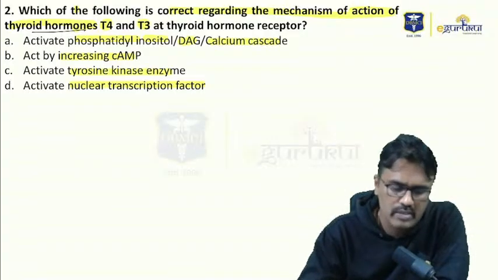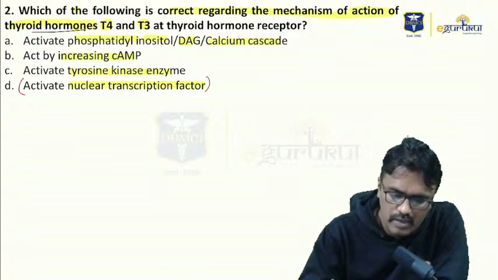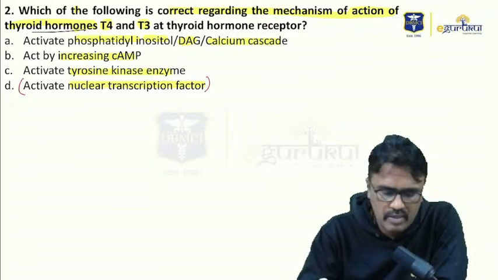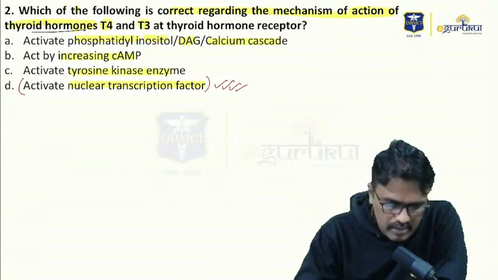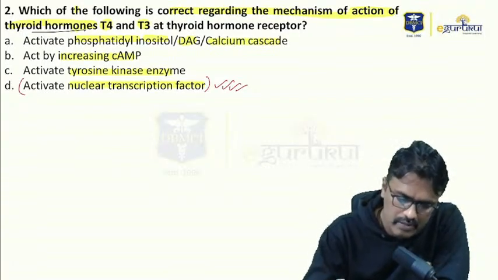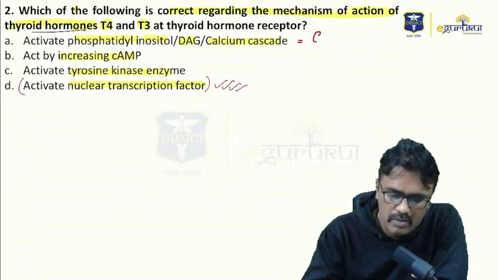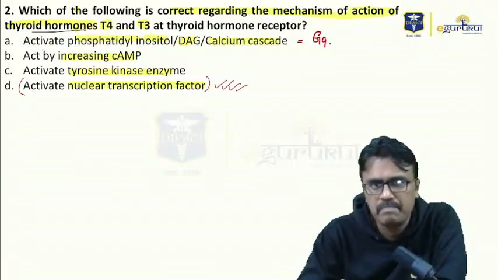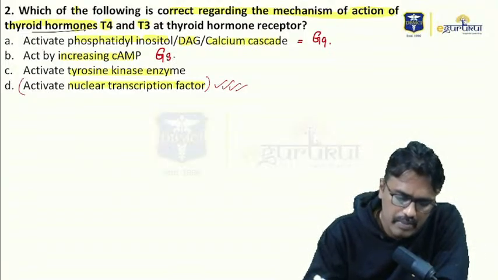Thyroxine acts through nuclear receptor. That means it has to activate the nuclear transcription factor. So that is the mechanism of action. The answer D is correct for this. What about other options? The other options here are activate phosphatidylinositol, DAG, and calcium. It is through Gq receptor. Increasing cyclic AMP is by Gs coupled receptor.